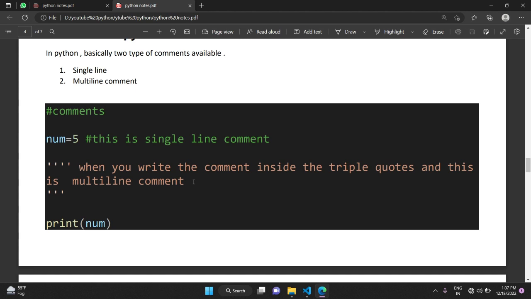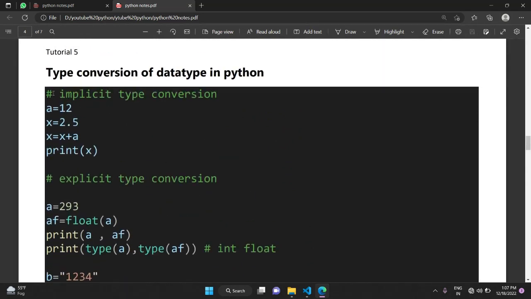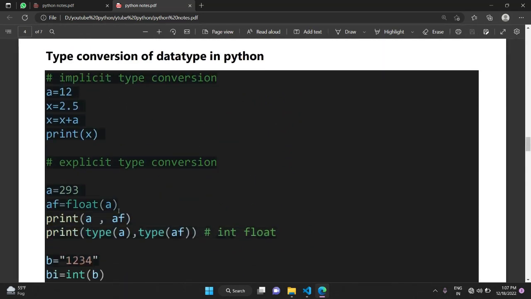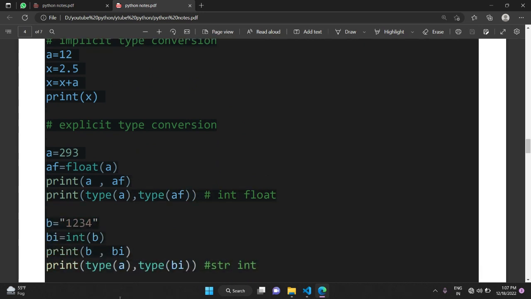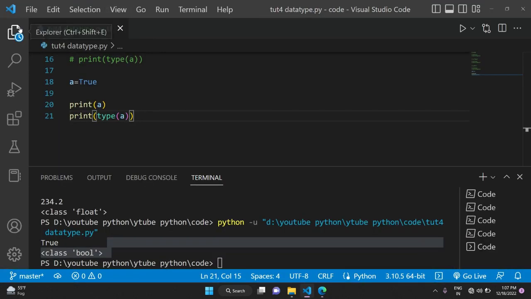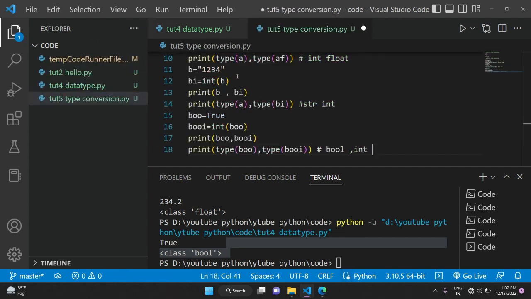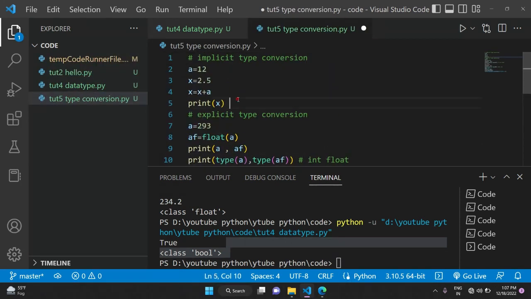Yeah, I think this is enough for the theory part, and we will go to VS Code and try to run these codes. So I copied it, and after that we will go to VS Code. Okay, now create another file, and this is tweet 5, the type conversion.py file. Okay, and here write all the code which you copied.